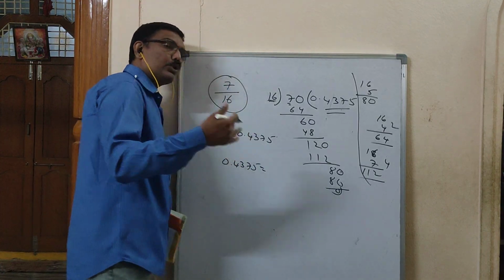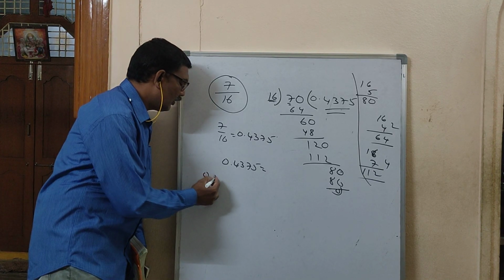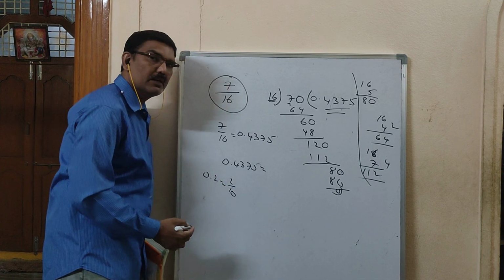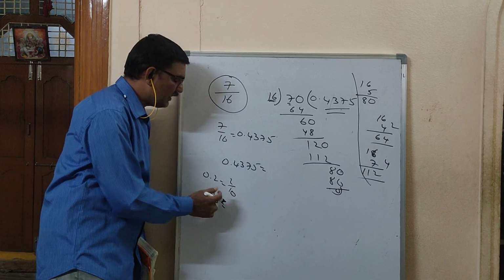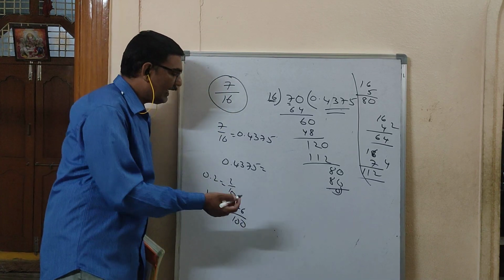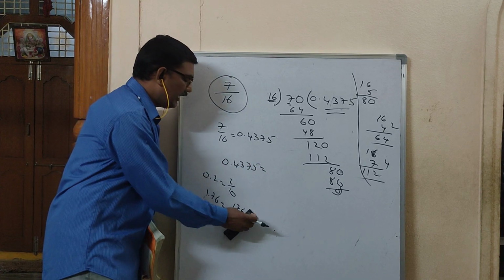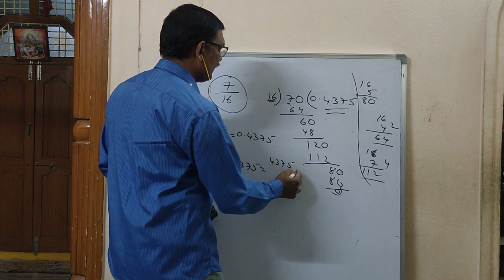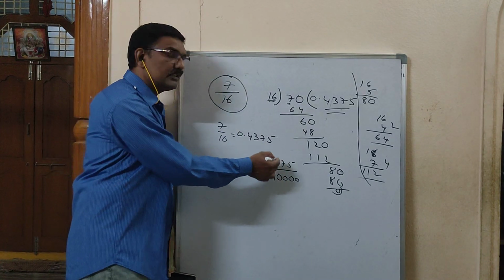0.4375, you should write in the form of p by q. How can you write it? 0.2 is there. After decimal you have one digit, so 2 by 10 you can write it. Then 1.76 is there. After decimal how many digits are there? 2. It becomes 176 by 100. And like that, after decimal how many digits are you seeing here? 4. So this entire number in p by q form you can write as 4375 by 10,000. Can you write like this or not?